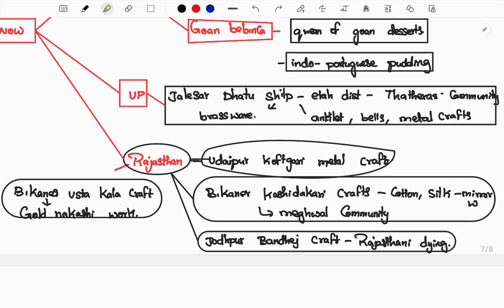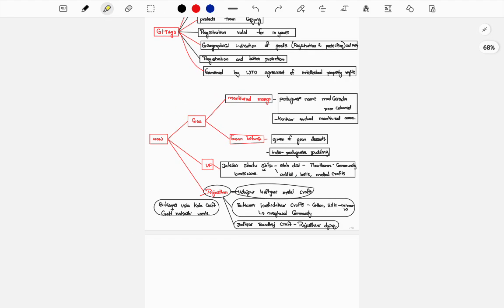Next, the Jodhpur Bandhej craft. Here the beautiful coloring of Rajasthani dyeing is done. And next, the Bikaner Usta Kala craft, which is a gold Naqqashi work, which means gold-based work and decorative work are done on other products. This is all about your GI tags and other contents.